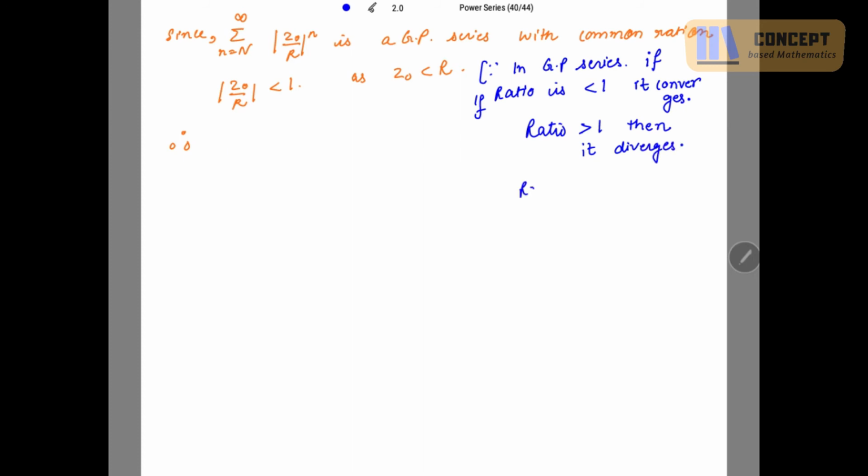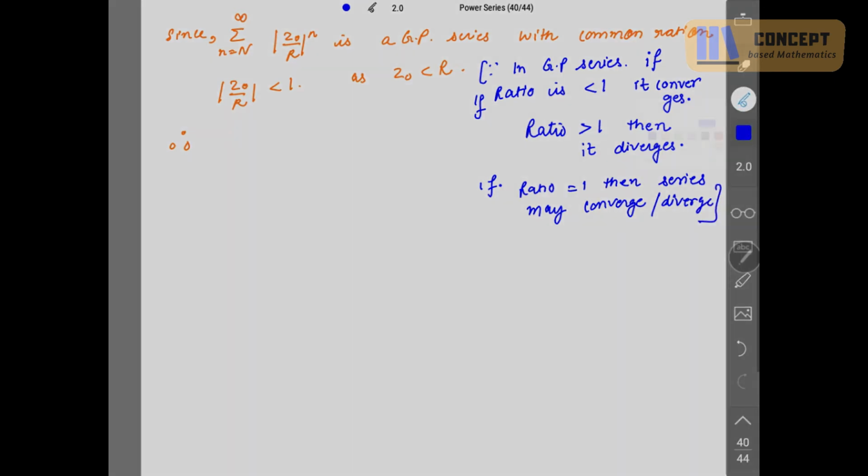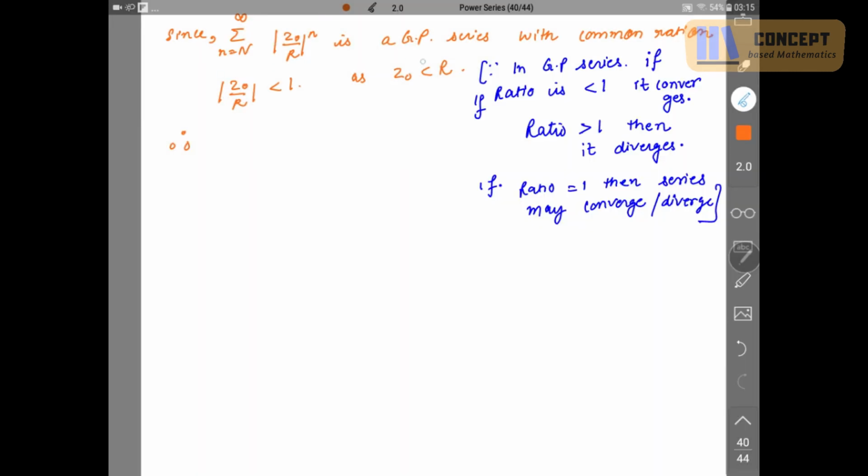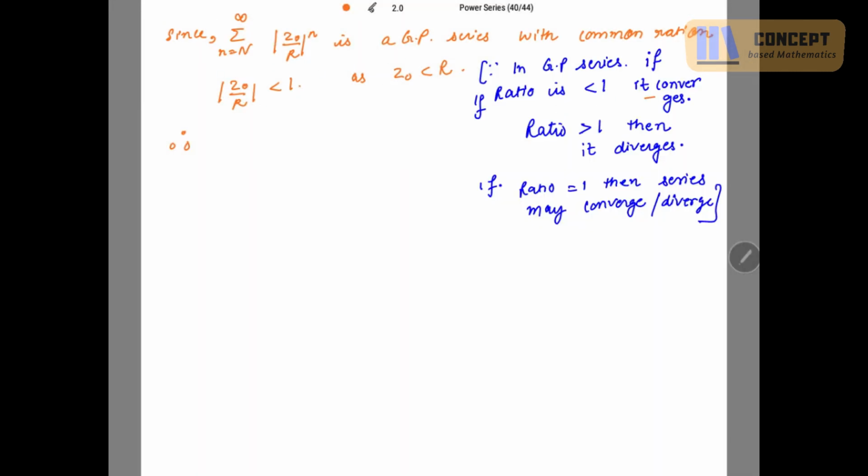But if the ratio is equal to 1, then the series may converge or diverge. Okay, so this is a remark for you. So in my series it is less than 1, so it is convergent.